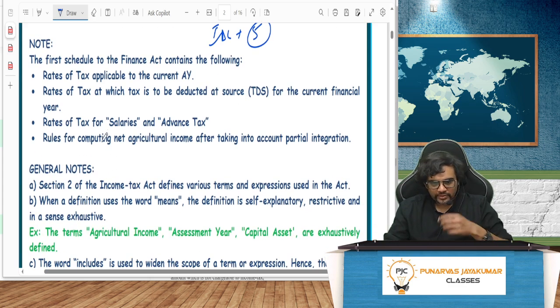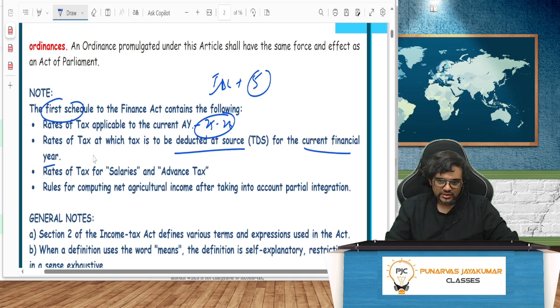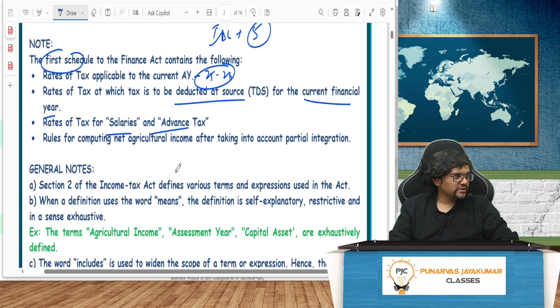Anyway, now coming to the Finance Act, the first schedule of the Finance Act always contains the following. One is rates of tax applicable to the current assessment year. For us, what is the current assessment year, guys? 25-26. Rates of tax at which tax is to be deducted at source for the current financial year, TDS. Rates of tax for salary and rates of tax for advance tax will be given, and also for agricultural income it will be given.